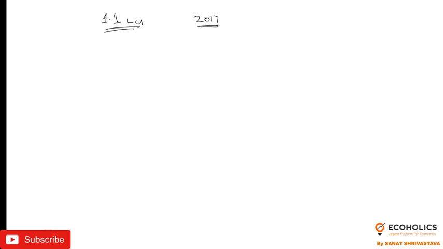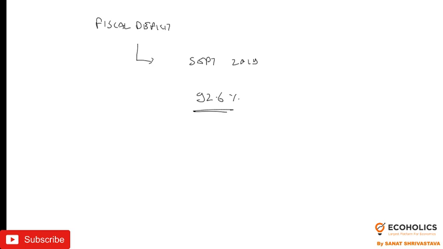If you see the other very important things, like the fiscal deficit. What is fiscal deficit? Fiscal deficit shows the borrowing of the government. In the month of September end 2019, the government had already incurred a deficit of 92.6% of the total estimate.